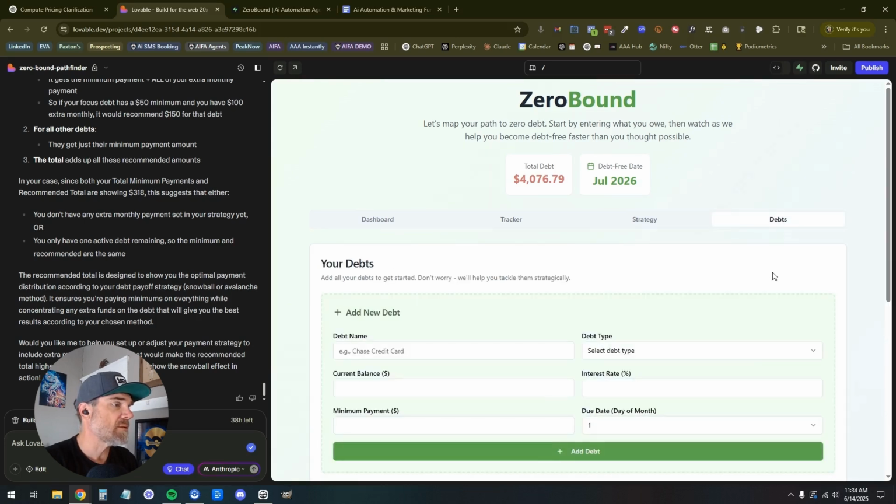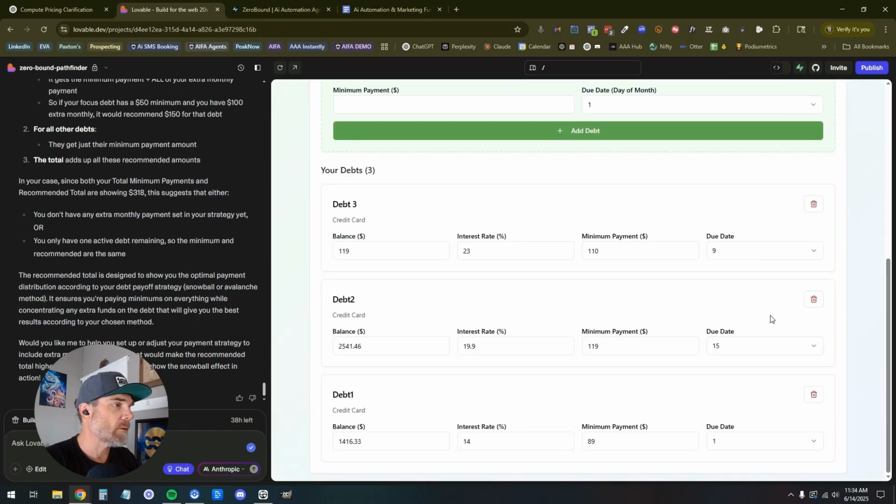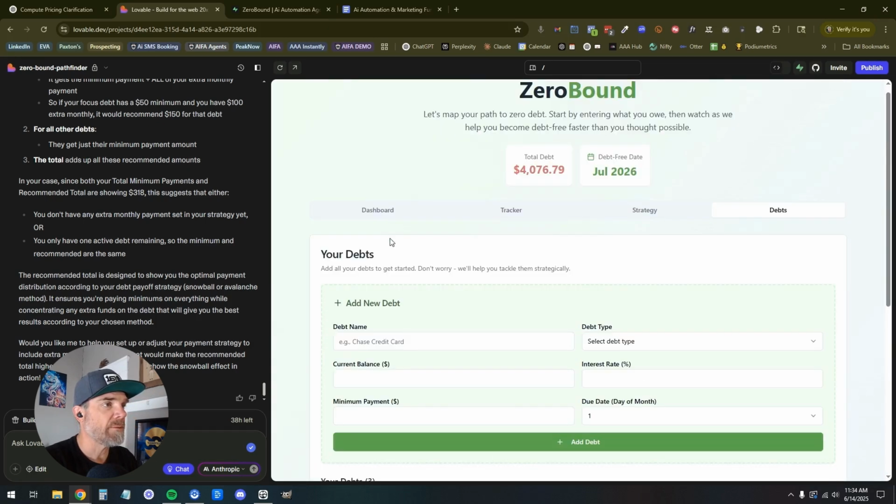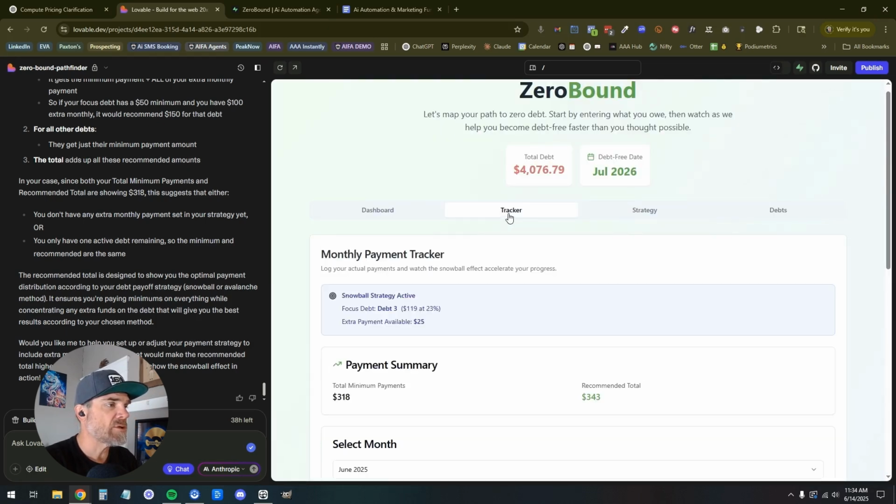Let's go into debts. Okay, cool. Balance. Debt 2. Why is it? Oh, because I put a percentage rate in here and it's auto calculating the percent. Wow. 14%? We'll leave it alone. I'm going to leave that alone. Okay, go to dashboard. Actually, let's go to tracker.